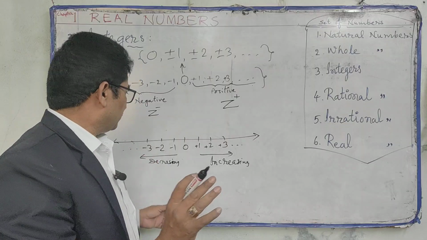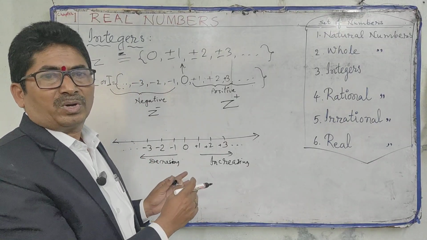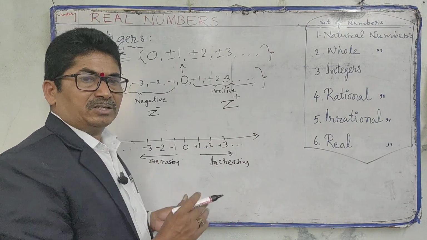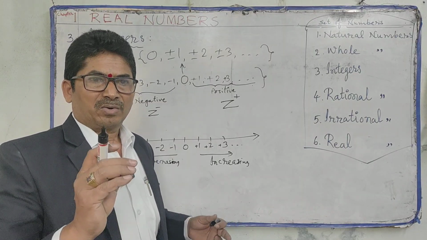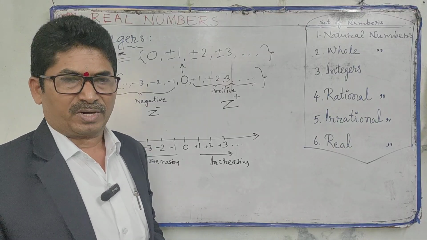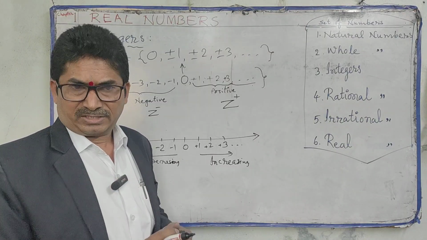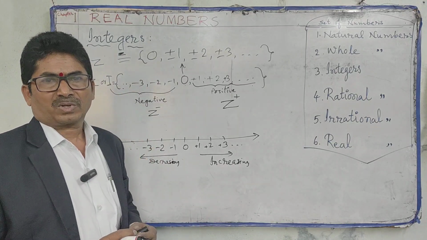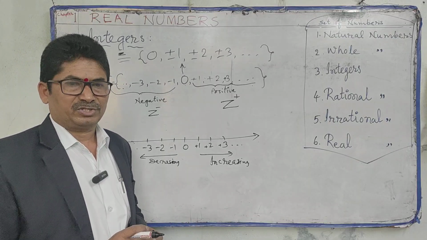There isn't a smallest integer. On both sides the numbers go on infinitely. So that's why there isn't a smallest integer. The answer is that it doesn't exist. We can't say the largest or smallest number. Numbers are endless. So this is the answer. There doesn't exist a smallest integer.